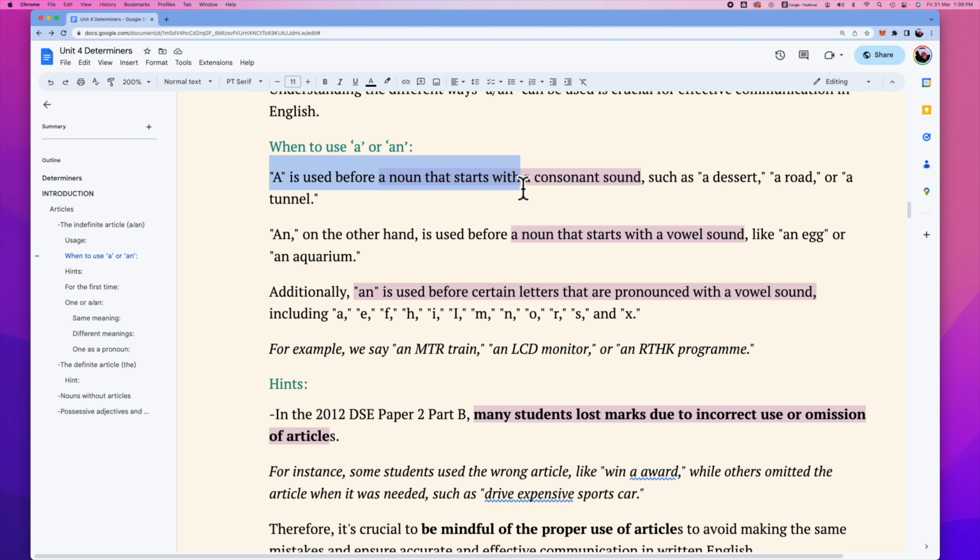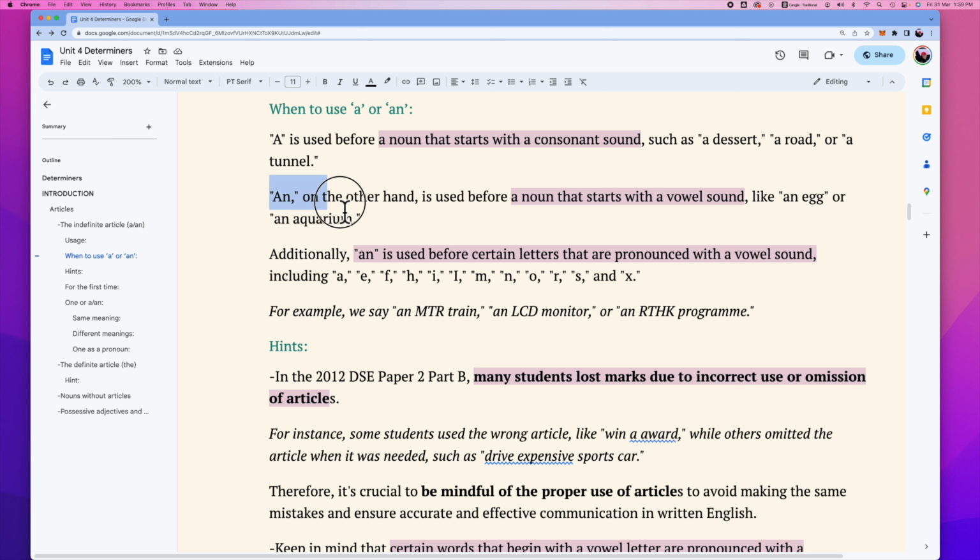Then when do we use a and when do we use an? Let's take a look at the differentiation between them. A is used before a noun that starts with a consonant sound. For example, dessert, road, tunnel, sea. Instead, an is followed by a noun starting with a vowel sound.